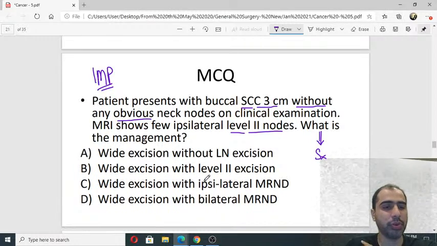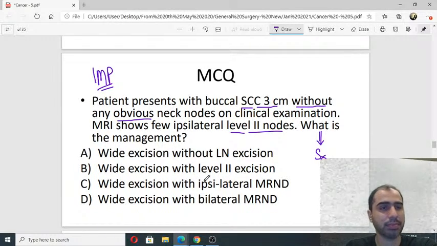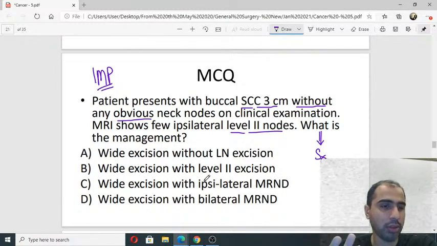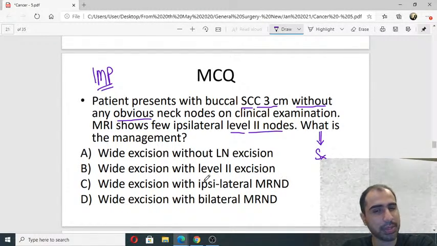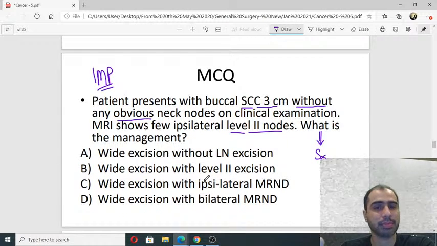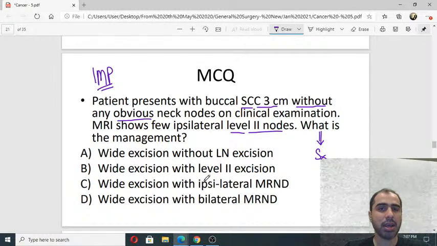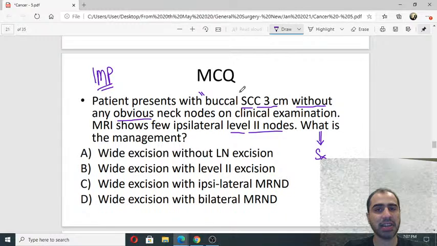What surgery am I going to do? It's a very classical question. ये question बहुत लोगों को नहीं आएगा. But if you know the fundamentals, if you know the concepts, आराम से आएगा. Just have to know the fundamentals. Buccal SCC, yeah? There is a reason I have said buccal.